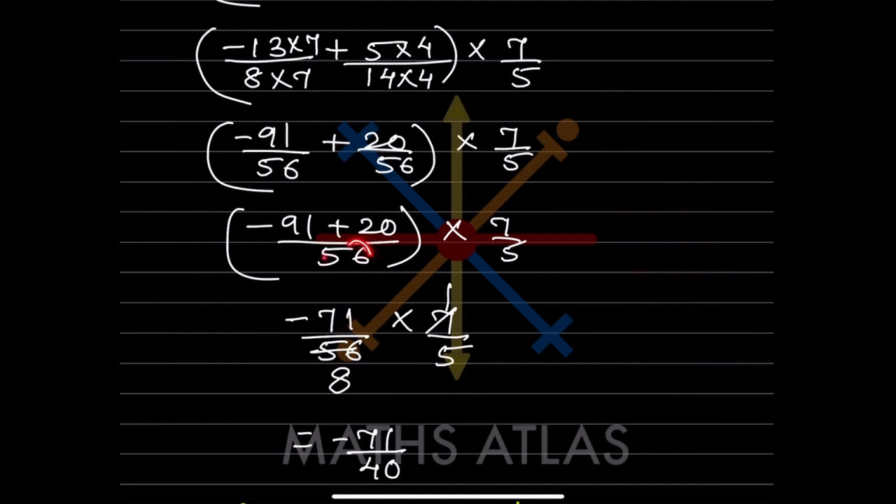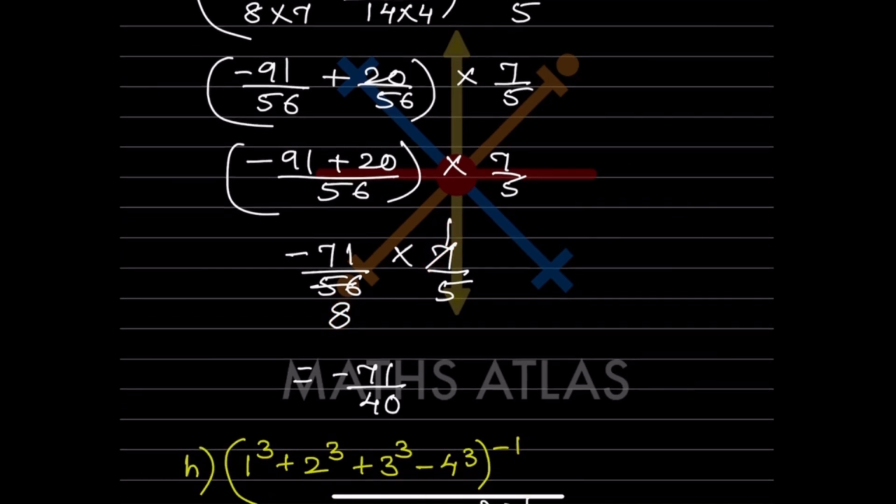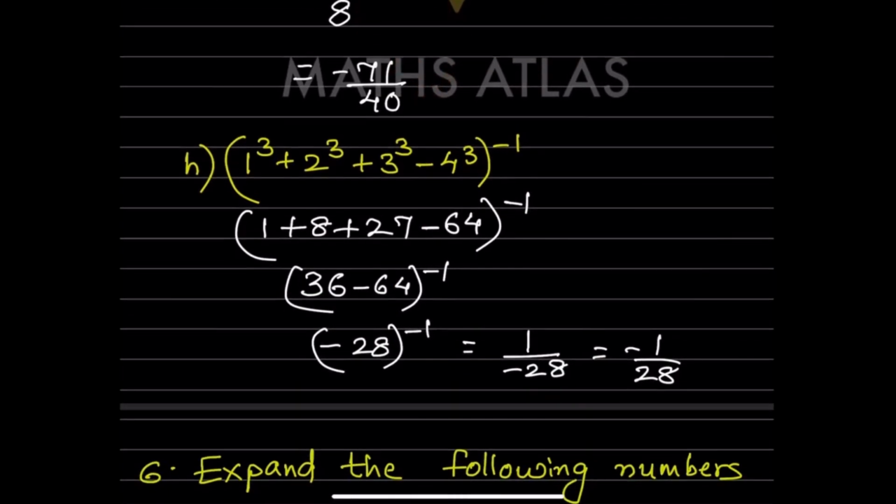So now this is 56 into 7 by 5. So now you will write here 7 1s are 7, 7 8s are 56. So now nothing can be reduced further here. So this will be minus 71 and 8 5s are 40. So this is the answer.